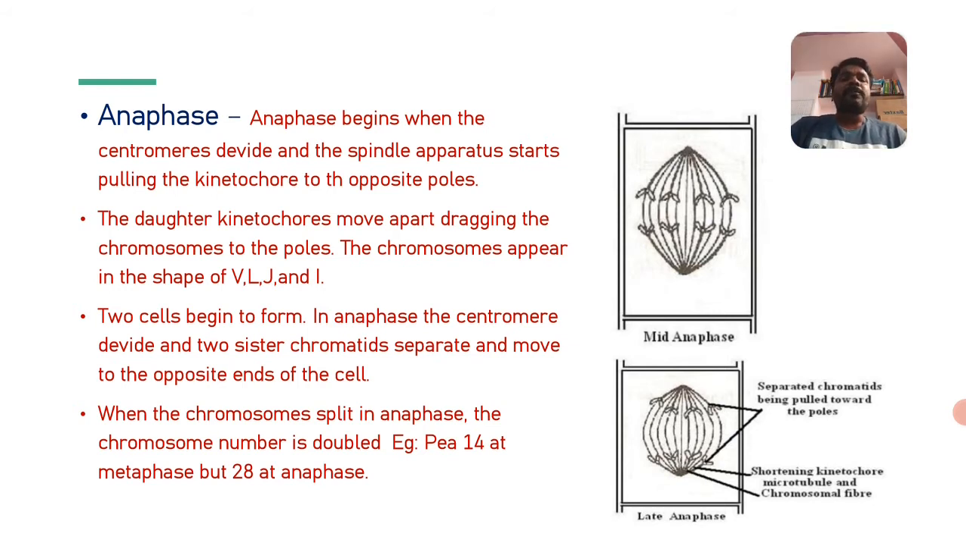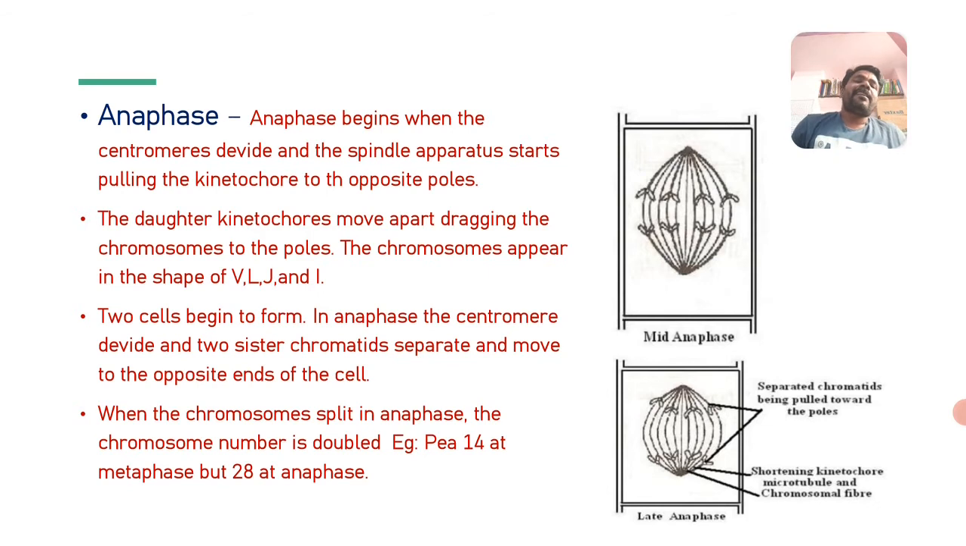Two cells begin to form here because of the chromosomes. Half of the chromosomes are moving towards the opposite pole because the centromere undergoes division. During this time, two cells begin to form. In anaphase, the centromere divides and the two sister chromatids separate and move to the opposite ends of the cell. When the chromosomes split in anaphase, the chromosome number is doubled.